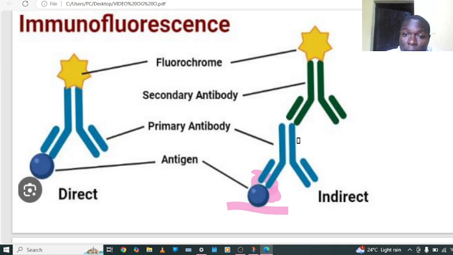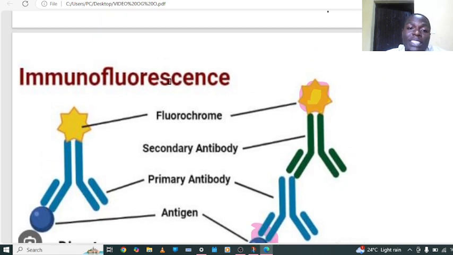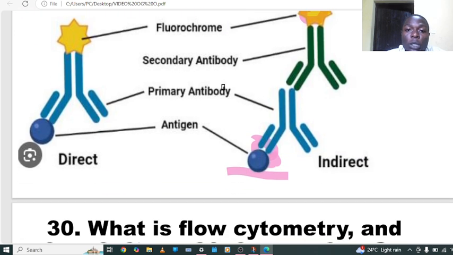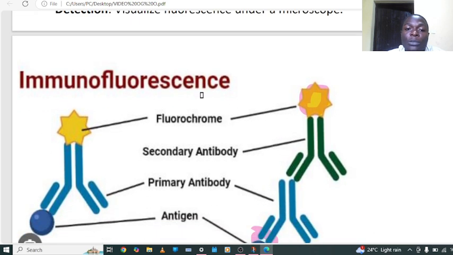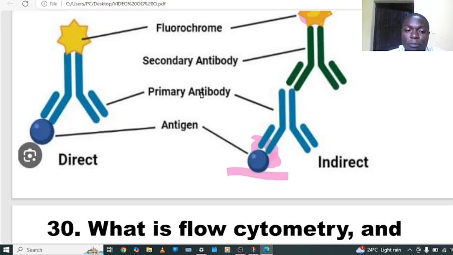Number one is not labeled. Then we are going to apply the secondary antibody, which is labeled with a fluorochrome. This is the marker which helps make the fluorescence visible under fluorescence microscopy. So in this immunofluorescence technique, the regular microscopy can't work. We are using immunofluorescence microscopy.